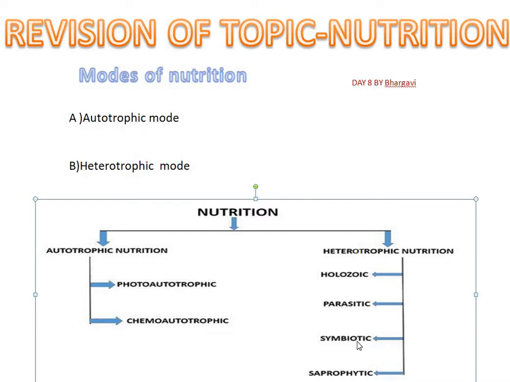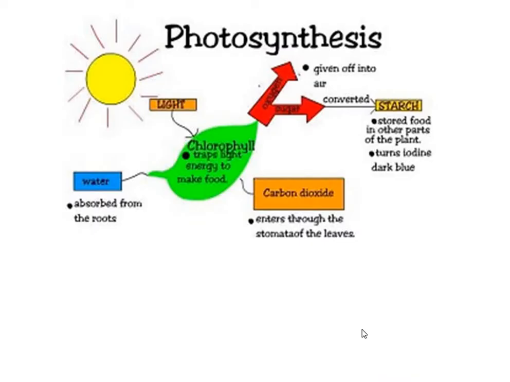Then we have the symbiotic mode, when two organisms live in close association with each other and pool together their nutritional resources. And then we have the fourth one, that is your saprophytic mode, whereby the organisms derive their nourishment from the dead and decaying organic matter. Such organisms are called saprophytes, and we can have examples like mushroom, mold, yeast, etc.